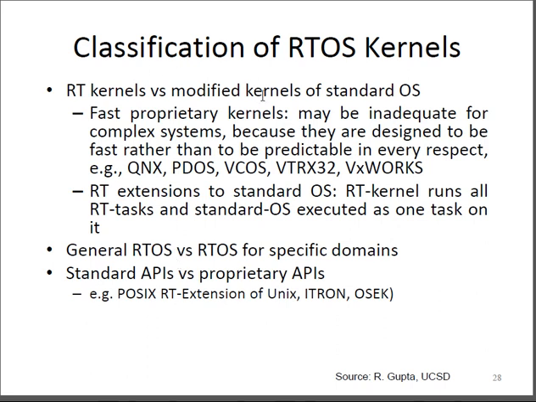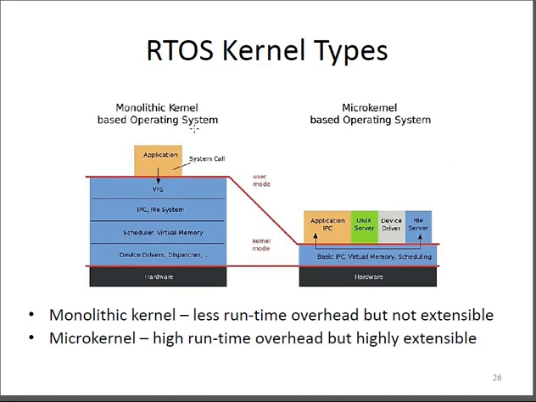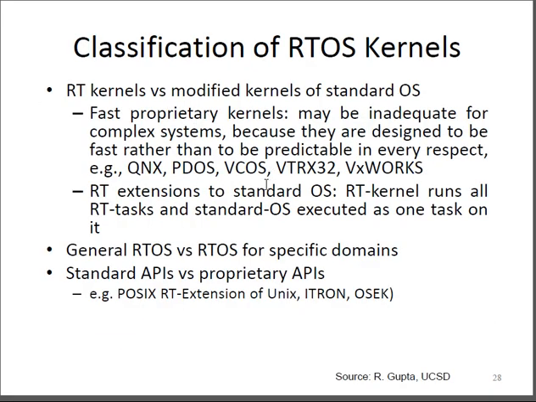So these are the classification of RTOS. Again, as we talk about all these kernels, whether monolithic or micro, that is part of the further execution of the RTOS with respect to kernel operations.